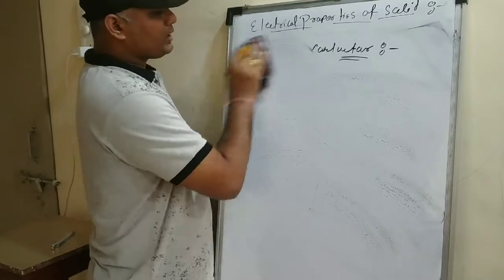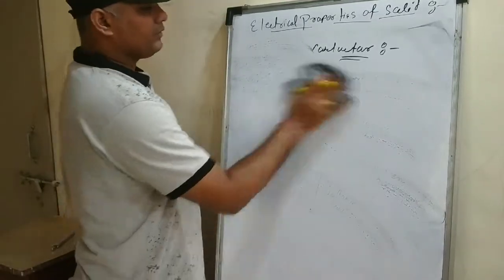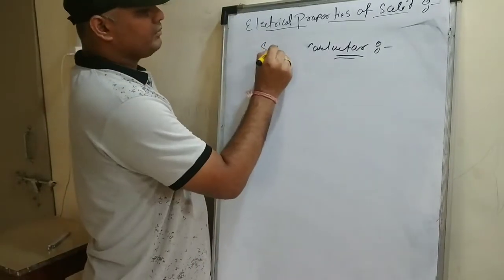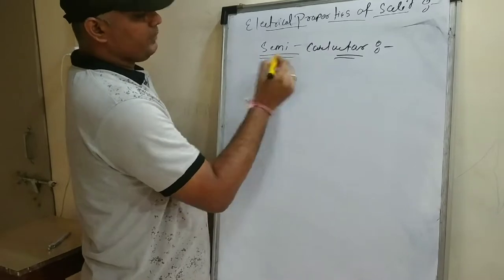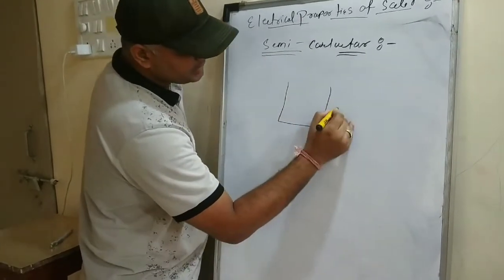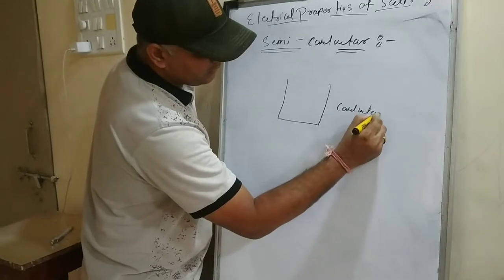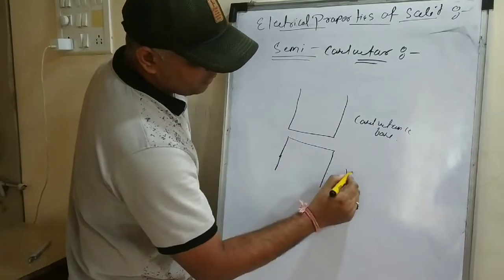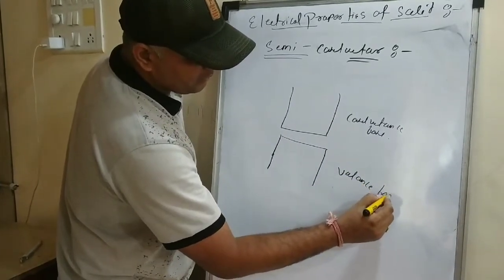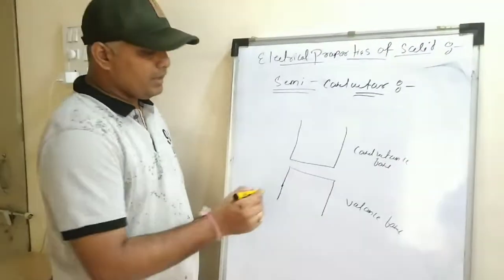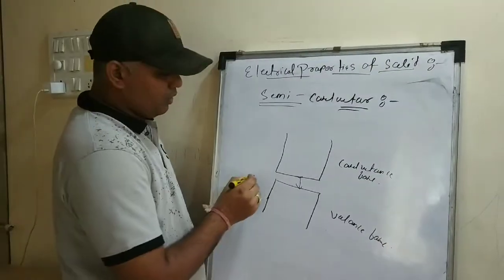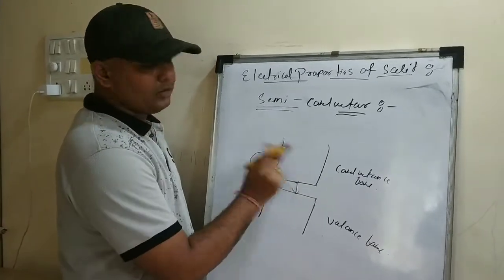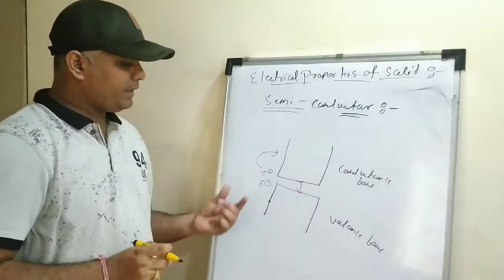Now let's understand the situation for the semiconductor. We'll draw the same diagram. In the case of a semiconductor, this is the conductance band and this is the valence band. The energy gap is very small, so the electrons can pass from the valency band to the conductance band and electricity can be passed.